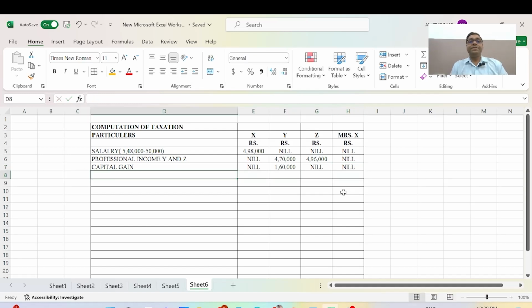Now the next point is interest on company deposit.